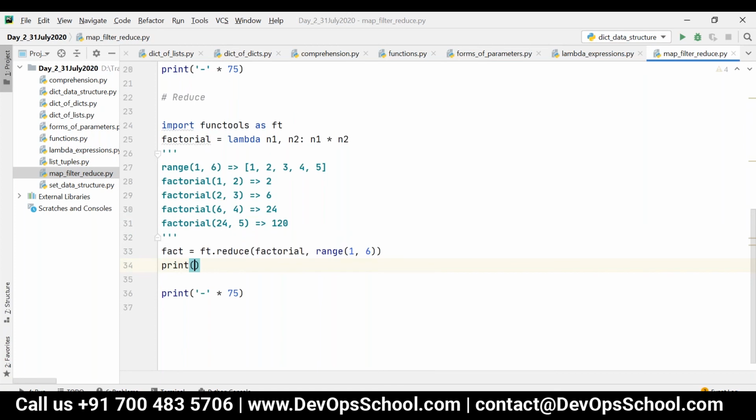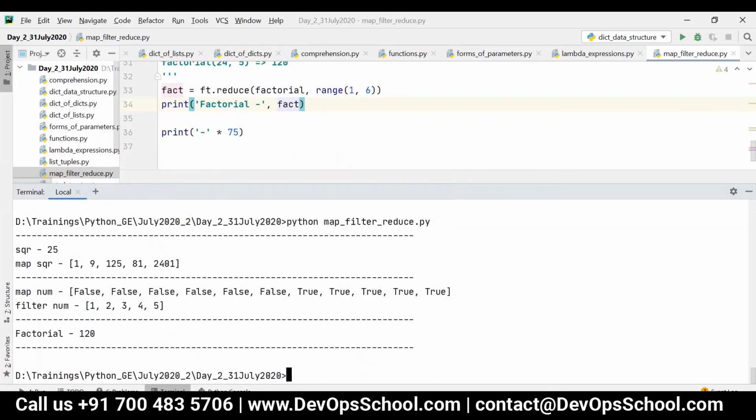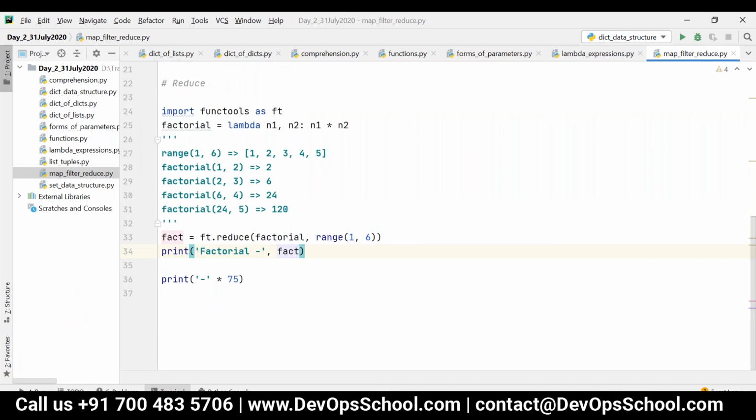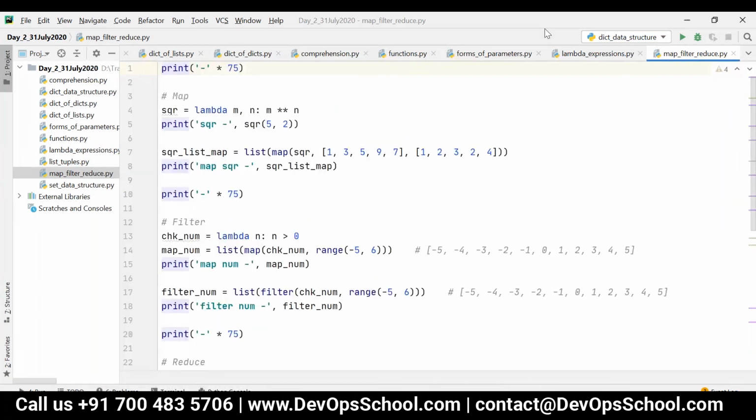Okay, let's say print factorial is nothing but fact. Now you can see the output here. It is 120. Got it? Got it, Ajmal? Yes. So that is nothing but reduce. Okay. Yeah, take it down. Yeah, I have done. Done, right?